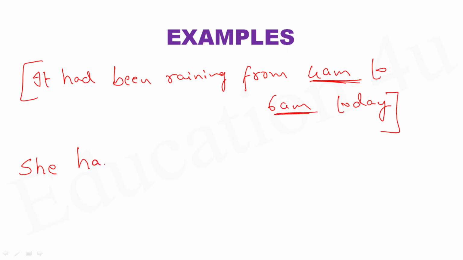Now the example looks like this. Listen very carefully to this example because this example is very important. I say, she had been sleeping. She had been sleeping till now. This example looks strange, but pause the video and try to understand the meaning of the sentence once.